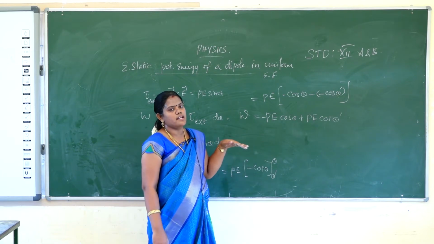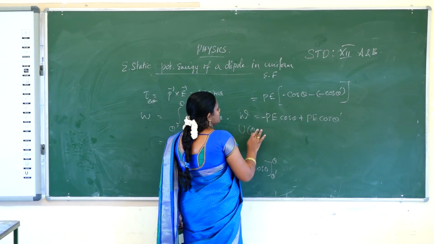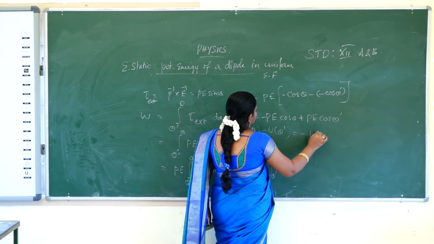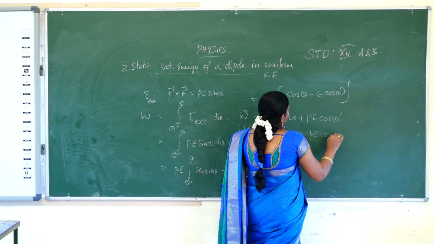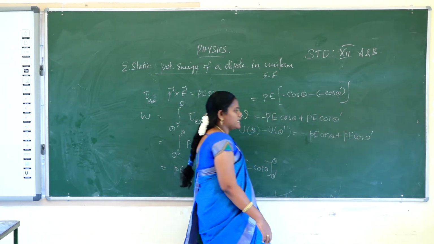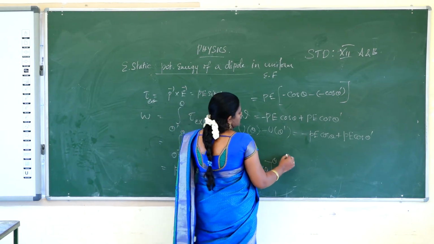Work done is stored as electrostatic potential energy. So U theta minus U theta dash is equal to minus P E cos theta plus P E cos theta dash. Suppose we consider theta dash as 90 degree.